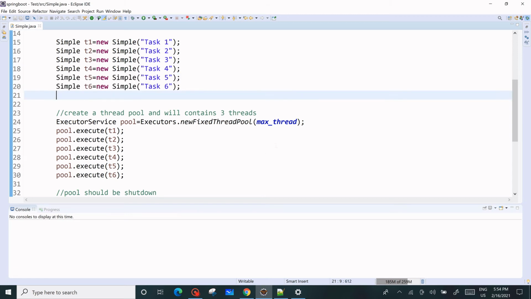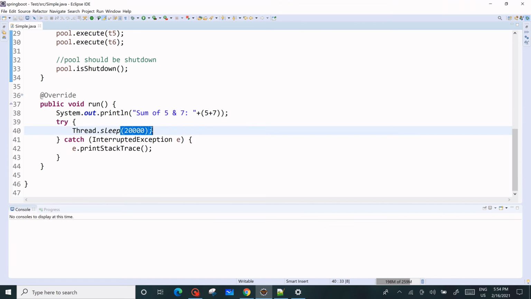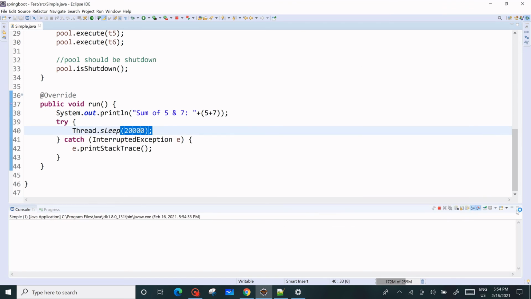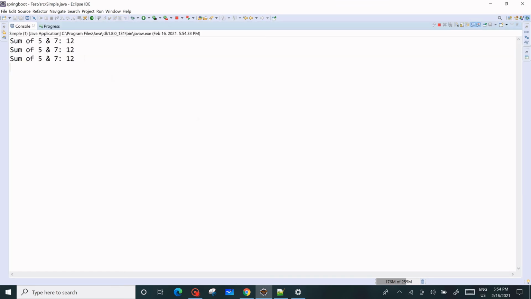Let me run and see. I have given 20,000 nanoseconds to wait, right? So you will see that at the very start, only 3 threads are available to execute the run method.